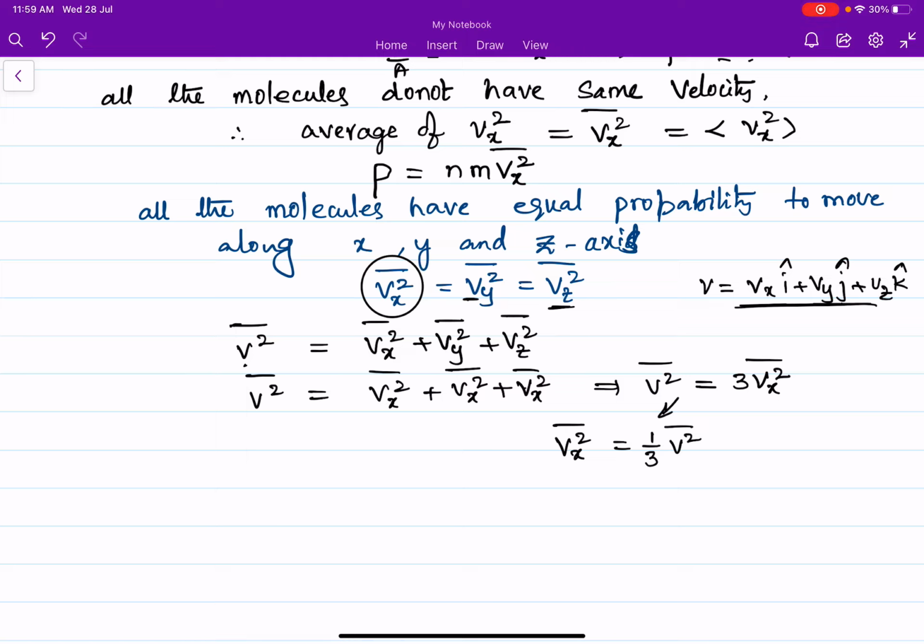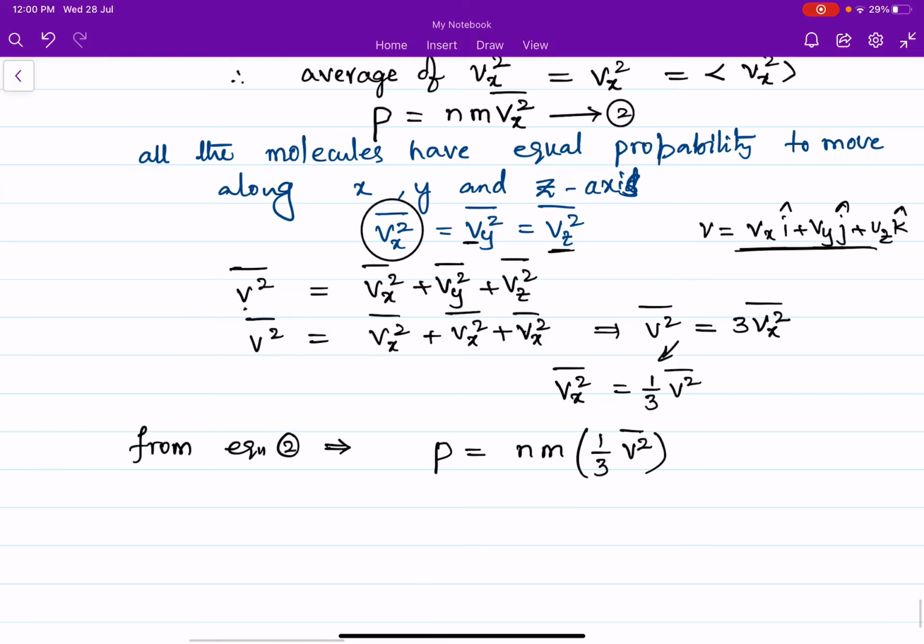From equation number 2, I am rewriting pressure P is equal to N M, and Vx square average can be replaced with 1 by 3 V square average. So pressure P is equal to 1 by 3 N M V square average.